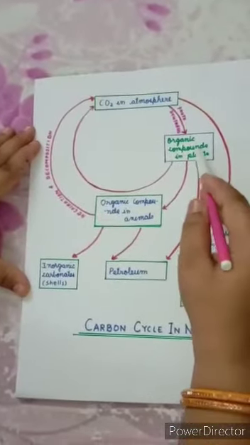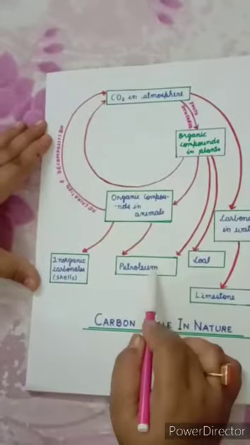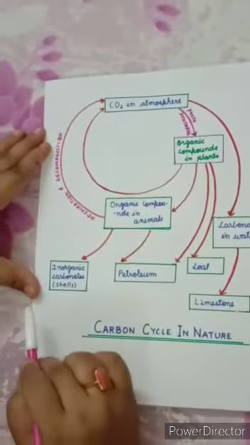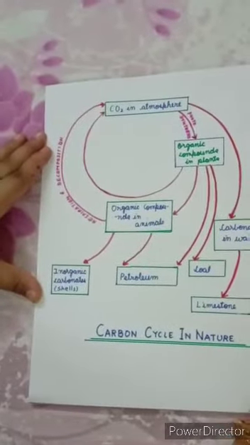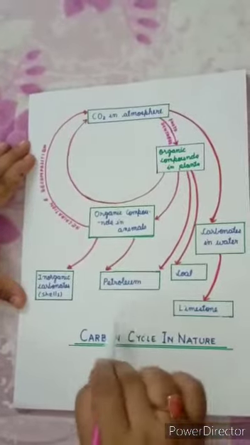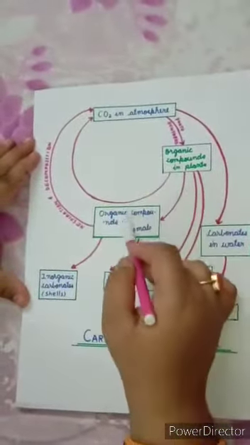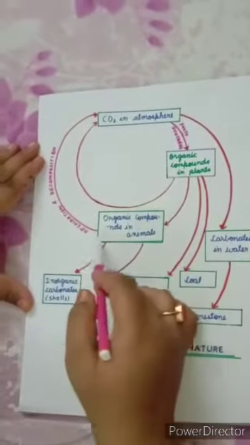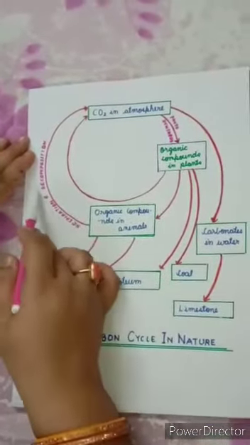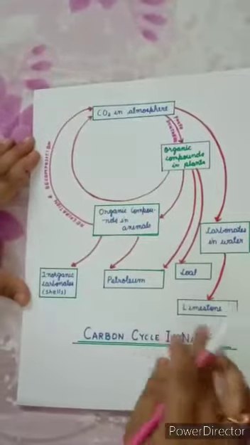And secondly, organic plants die and they get converted into fossil fuels like coal and petroleum and inorganic carbonates, whereas carbonates in water are also formed with the help of this carbon dioxide, and it remains in the form of limestone. So in this way, carbon is distributed into life forms, and by respiration and decomposition it is returned back into atmosphere, and this way carbon cycle is complete.